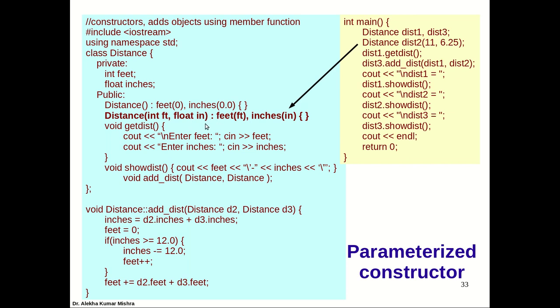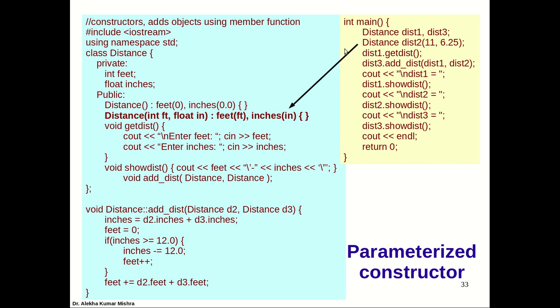We use the second way of initialization: colon fit within brackets ft, which indicates that the ft value is assigned to the fit data member, and the value of the argument in is assigned to the inches data member. Depending on which object is created, that object is initialized to these values.